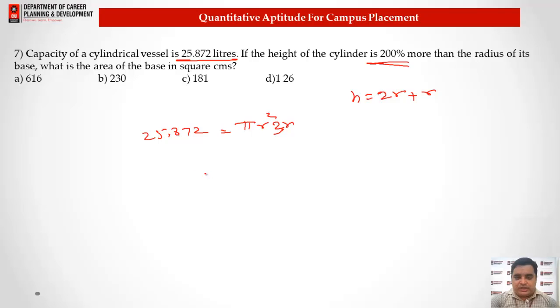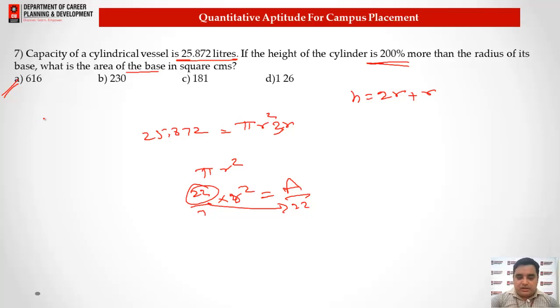Now what we need to do here, there is no need to solve that question. Basically we just need to find the area of the base in square centimeters, and the base of the cylinder we have in circular form, that will be pi r square, that means 22 by 7 into r square. If this will be the area and 7 goes downside, it means we just need to find a value which can be easily divided by 22. So if we need to find the area of the circle without calculating anything, we can simply take the option which is divisible by 22. We got option A as the right answer.